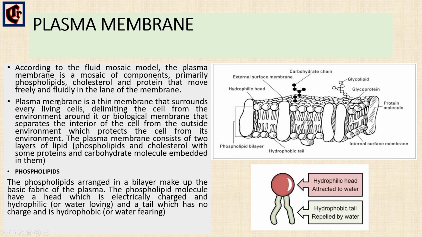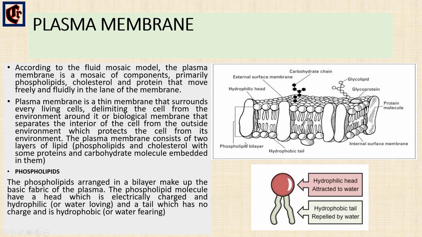In simple meaning, we can say that the plasma membrane is a thin membrane that surrounds the cell and protects the cell from the unfavorable conditions of the outside environment. That is just a simple meaning of the plasma membrane. The plasma membrane consists of layers of lipids, that is, the phospholipids, the cholesterol, and some proteins and carbohydrate molecules embedded in them. So we'll see what phospholipids are.